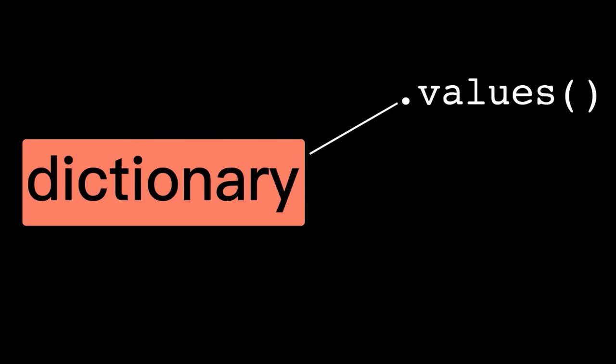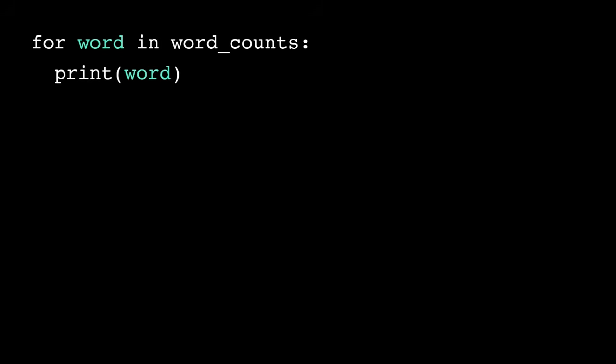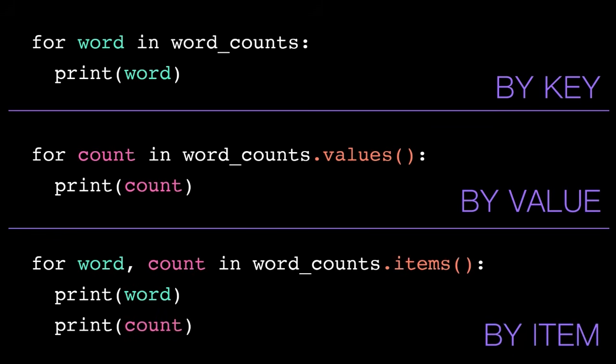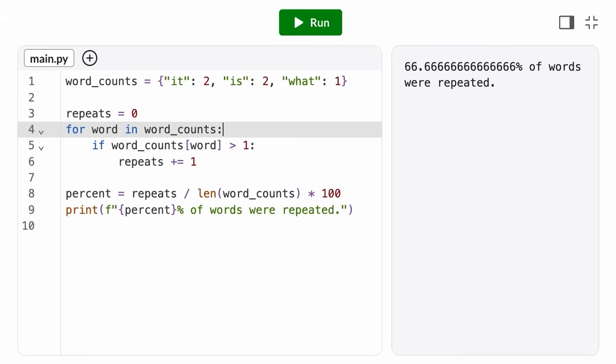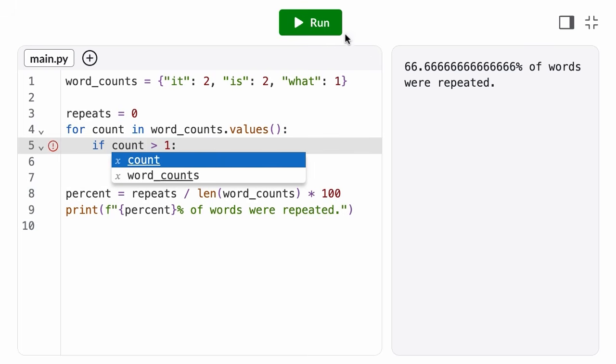For situations like this, Python provides two dictionary methods, values and items. There is also a keys method, though we don't need it here. This means we can iterate over a dictionary in three ways: by key, by value, and by item, or key and value. We can achieve all of the same things just by iterating by key, but these alternate syntaxes help make our code a bit cleaner, depending on what we're trying to do. So, back to our program, we can change it to iterate by value. We call the values method on our dictionary, and then we update our loop variable, since now it represents the next value in the dictionary.